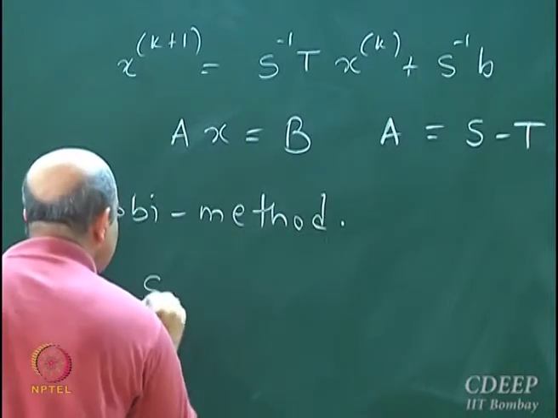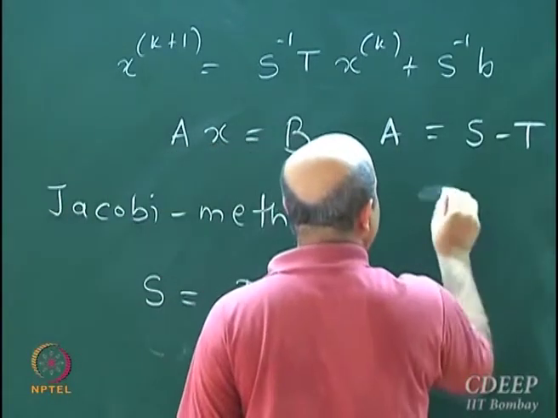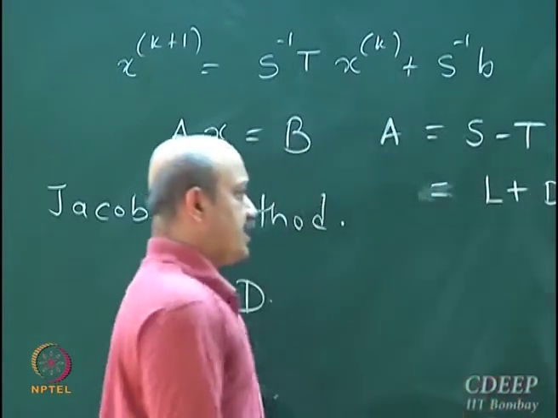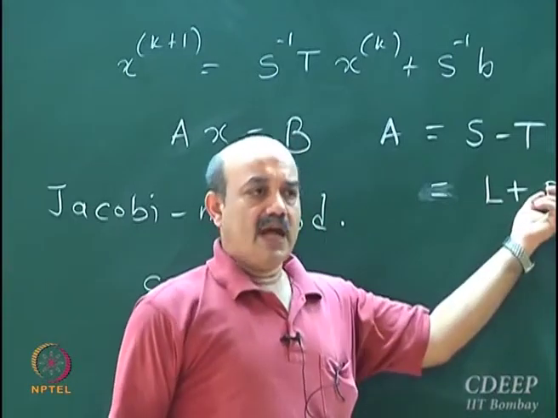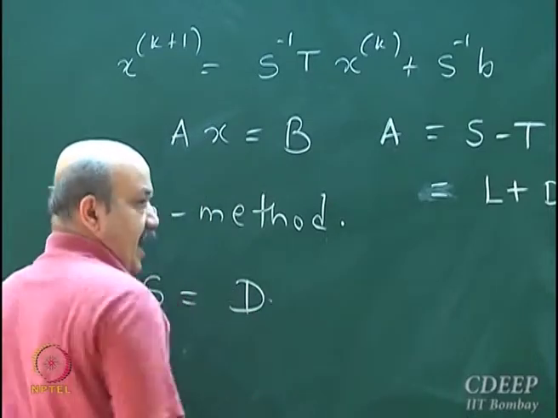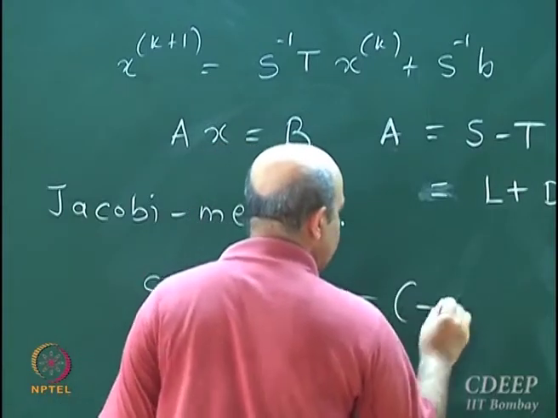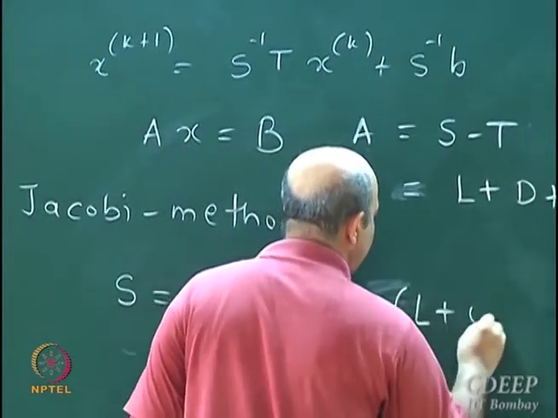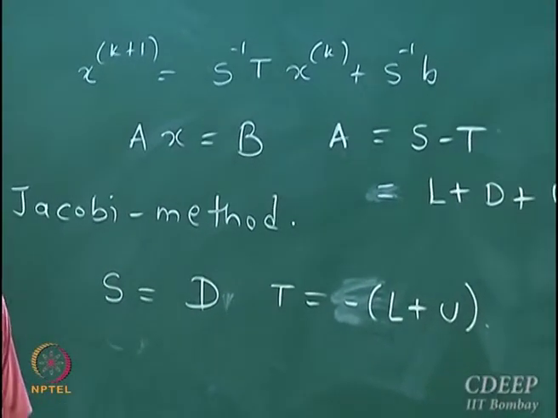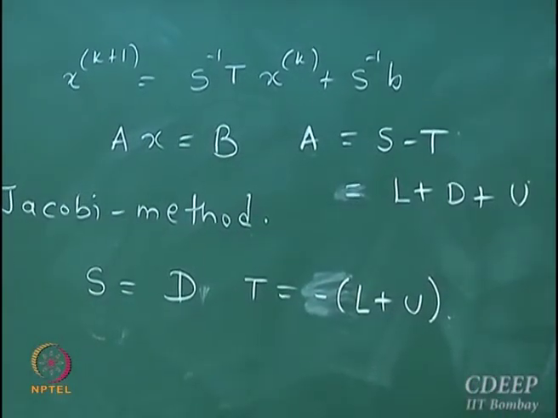For the Jacobi method, S is equal to... well, we are writing A as L plus D plus U. This is the strictly lower triangular part of A, this is the diagonal part of A, and this is the strictly upper triangular part of A. So S is equal to D and T is equal to minus L minus U.